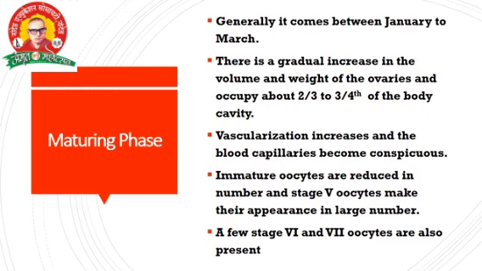Immature oocytes are reduced in number and stage 5th oocytes make their appearance in large number. These are the stages 1, 2, 3, 4, 5 up to 7, the maturation stages. Stage number 2, 3, 4, 5 are all stages going to maturation. A few stages, that is 6 and 7 oocytes, are also present. These stages are nothing but the maturation stages of the ova.